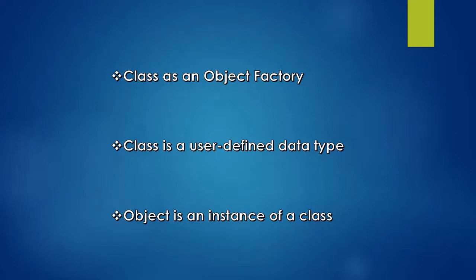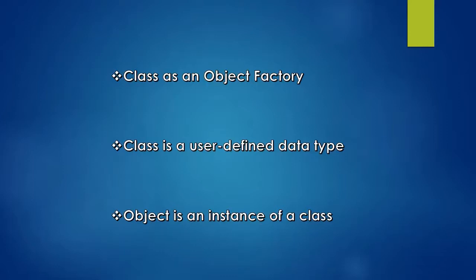If we have one blueprint with us, then we can create as many objects as we want. If we have one design related to an apartment, then we can construct as many apartments as we want based on that design, right? So a class is called an object factory. Next one is, a class is a user defined data type, right?